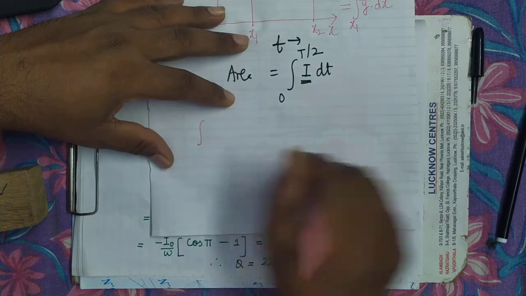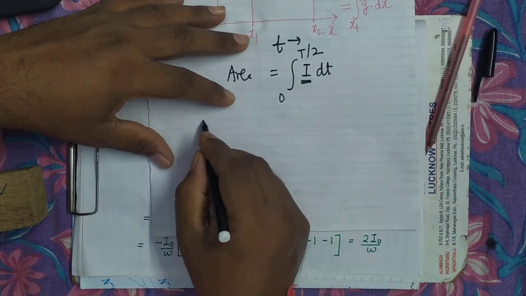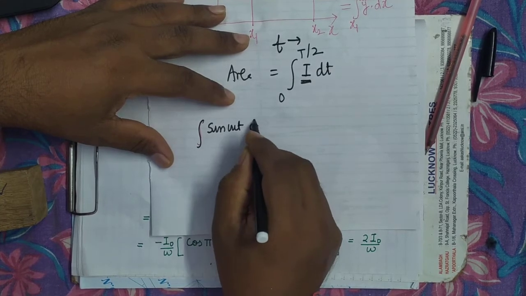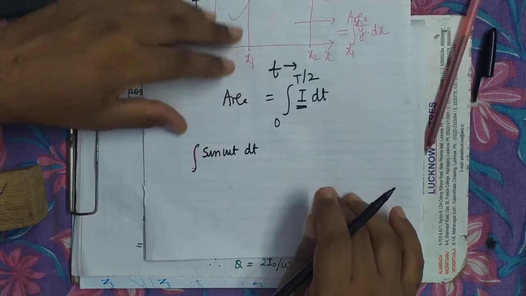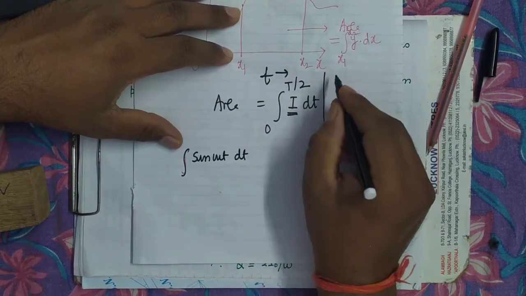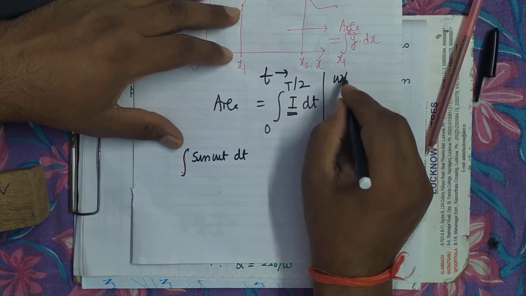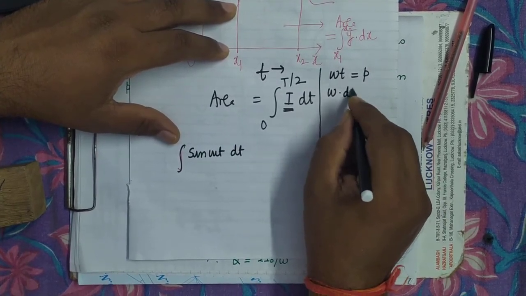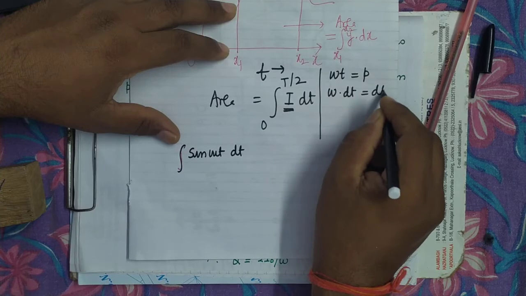Integral sine omega t dt. Those who have taken maths can do this very easily. For bio students, take omega t equals p. So omega into dt will be equal to dp.